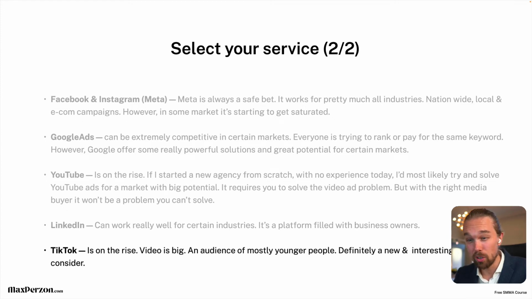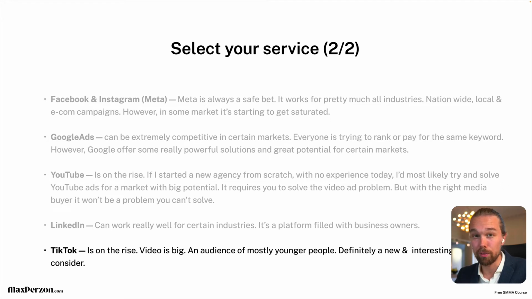And then we have TikTok as well, right? TikTok is on the rise, okay? Video is big. You know, YouTube is definitely more established than TikTok, but both are videos, right? And to keep in mind as well, when you select an ads platform, it's kind of like the audience. Like if you're going to help gym owners, well, their audience is, I would say actually TikTok for gym owners